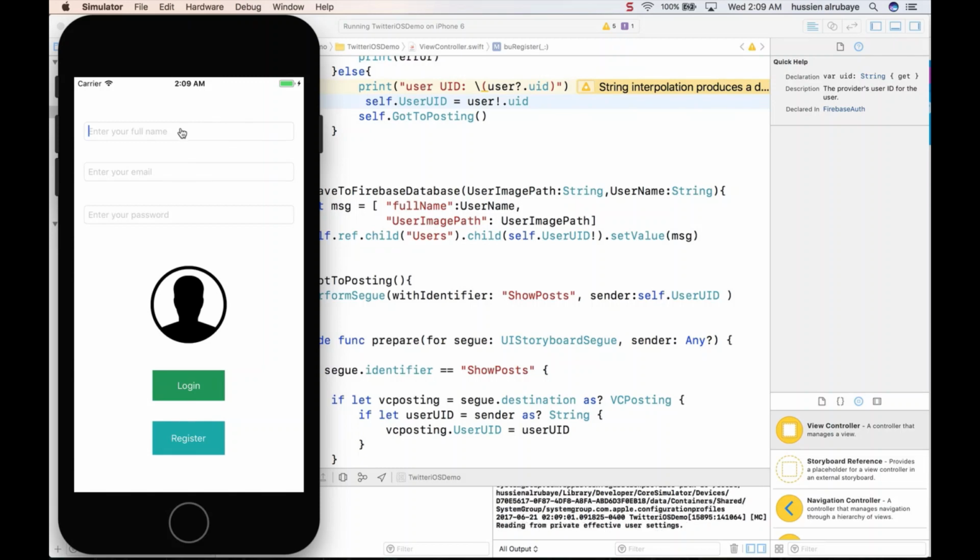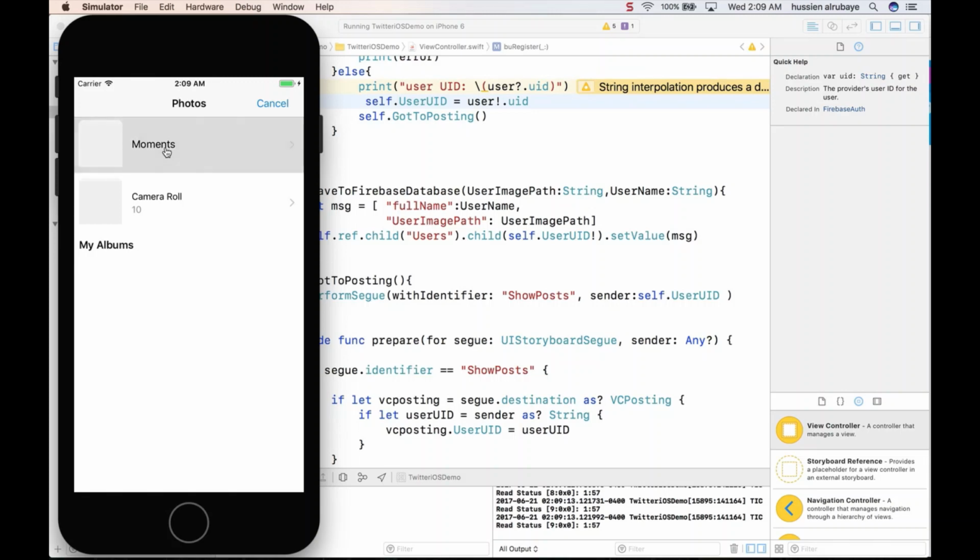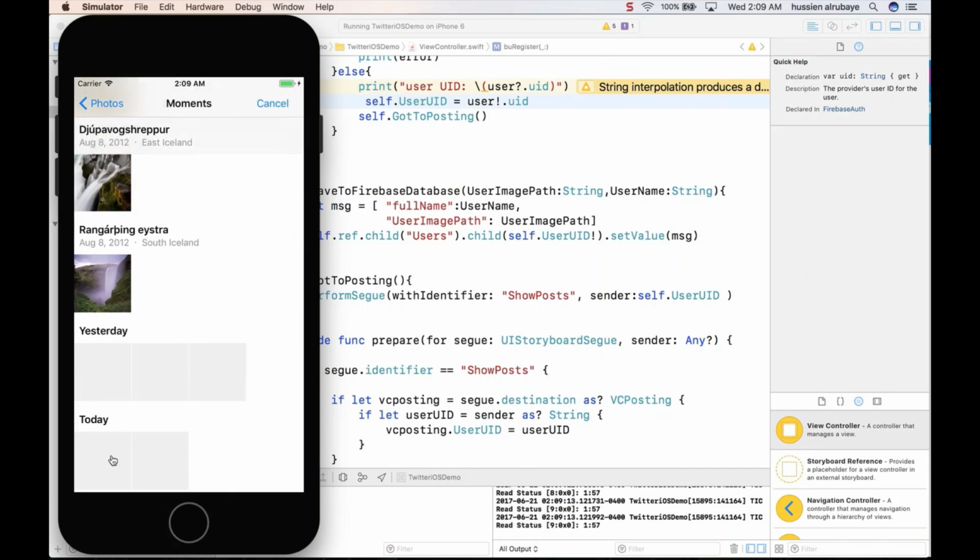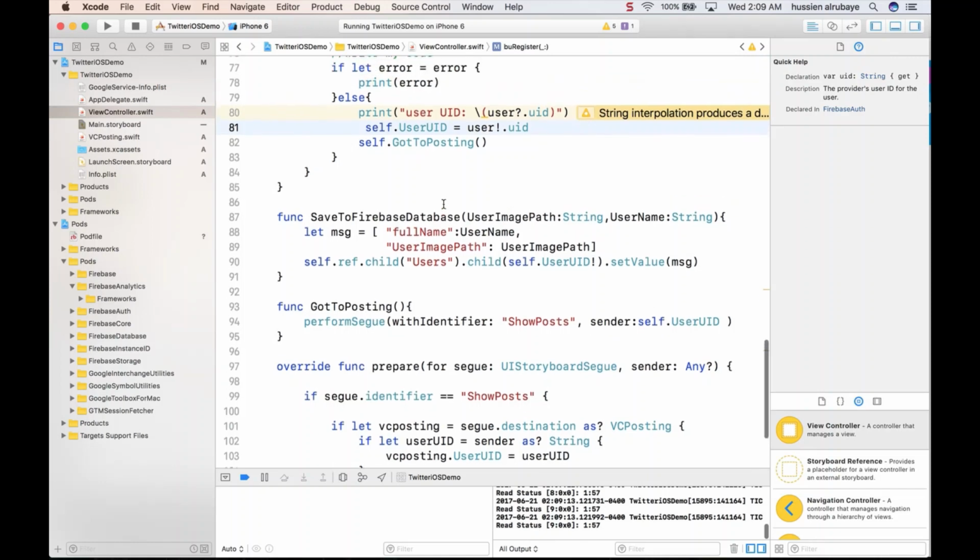So I say Jenna, and her email is jenna@gmail.com, and the password should be abc12345. She could click login, and if she clicks login, she would go to the second page. But let's suppose she selects the image before she clicks login. What happens if she selects the image? It will upload it under her name, and she is not logged in yet. Yes, this is a problem we have now.